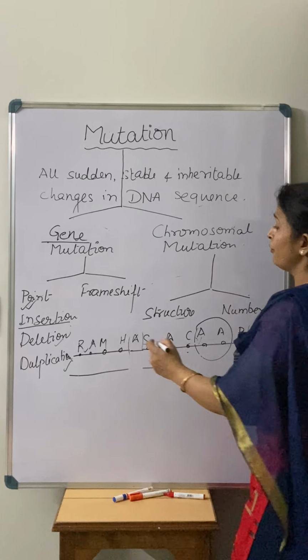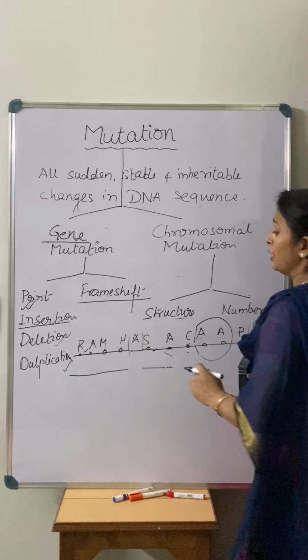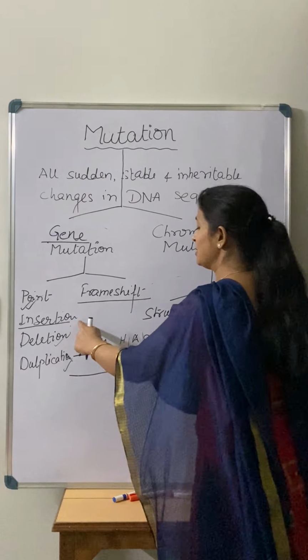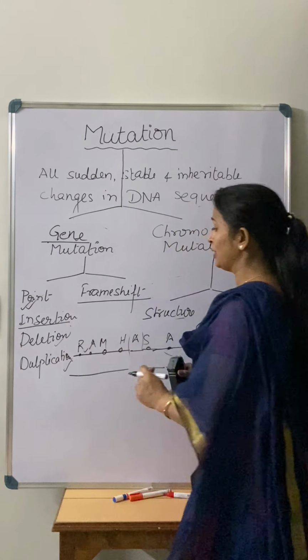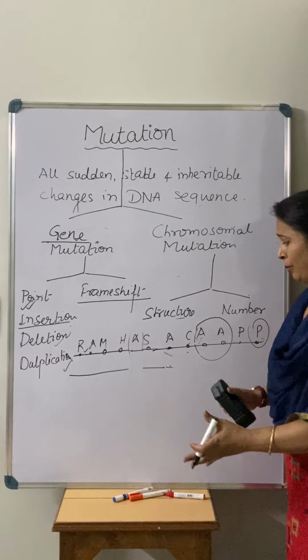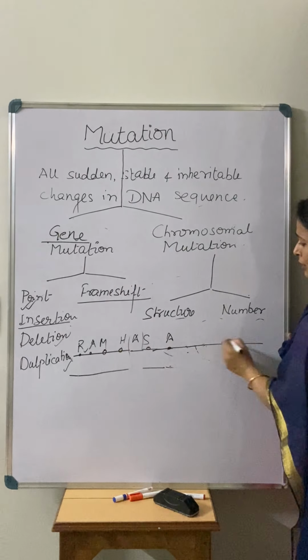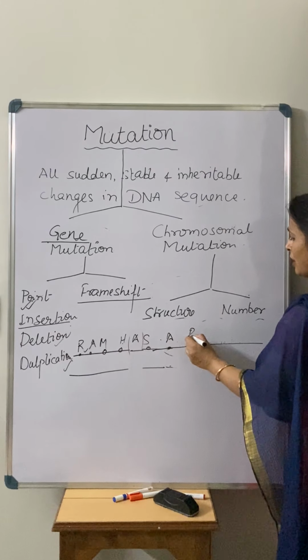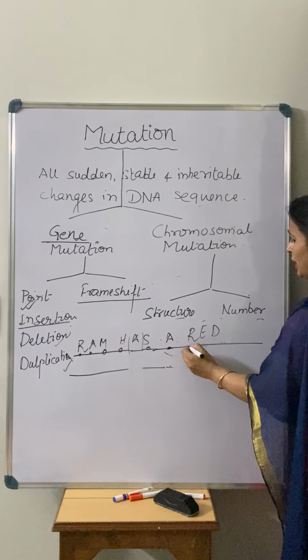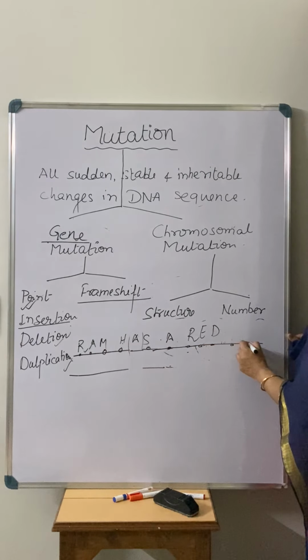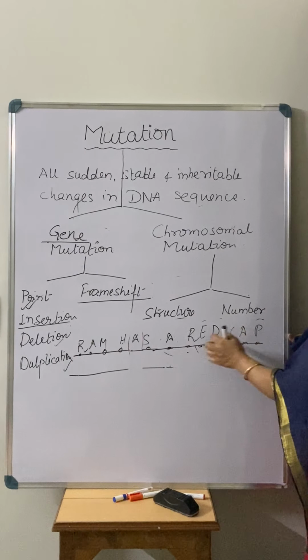Now what is the meaning of frame shift mutation? Due to the insertion, deletion, duplication, if there is a change in the whole frame. For example, if I am saying there is a Ram has a, there is an inserting of what? How many? 3 base pair, and that is RED.